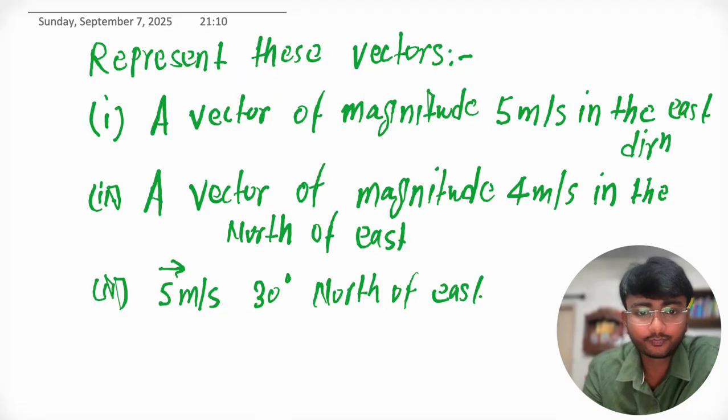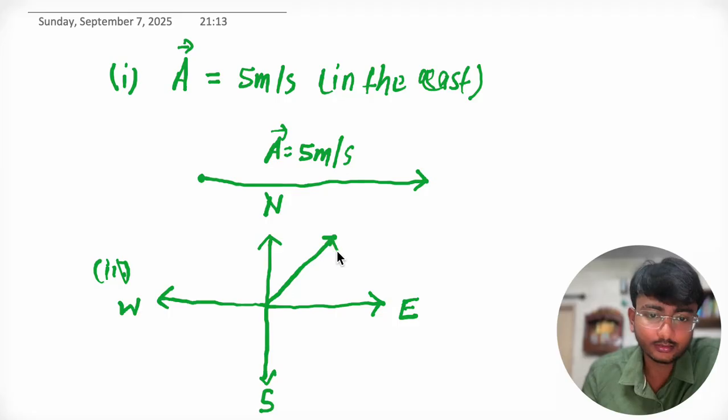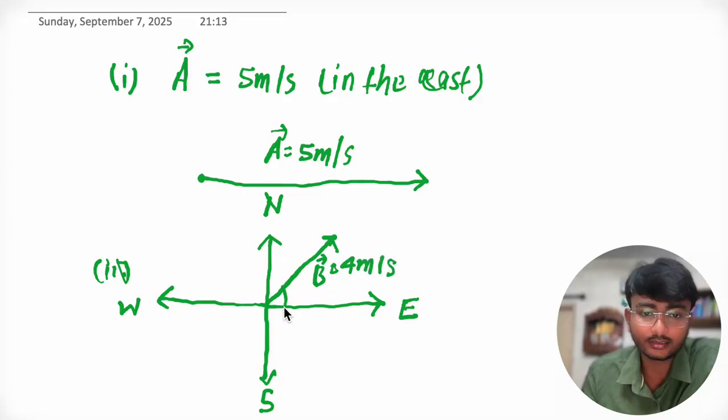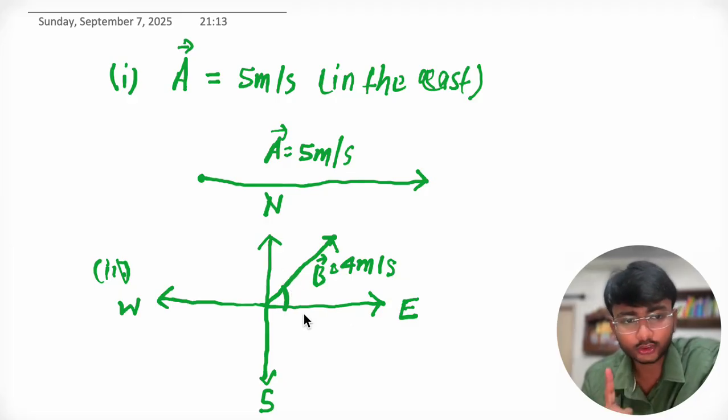And we have to represent a vector of magnitude 4 meter per second in the north of east. So north of east will be this angle. Let's consider this is B. So B is 4 meter per second in the north of east. This will be the angle north of east, from east to north.